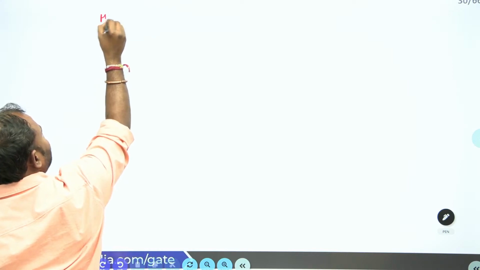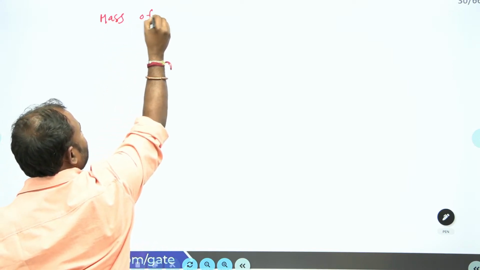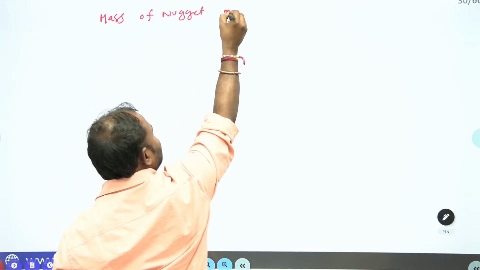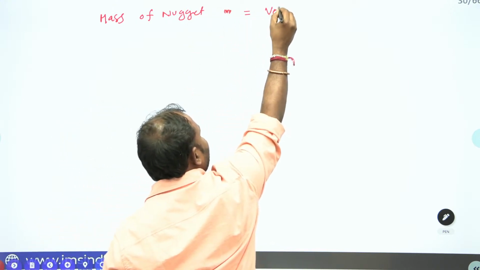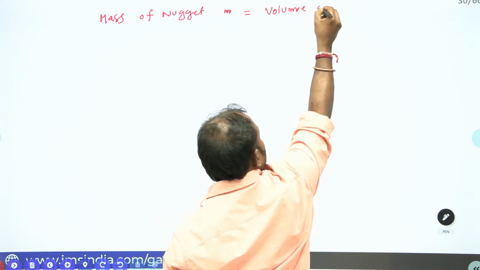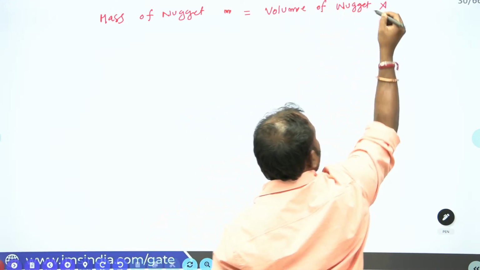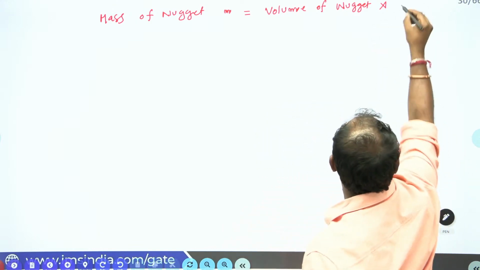Mass of the nugget is equal to volume of nugget into density.